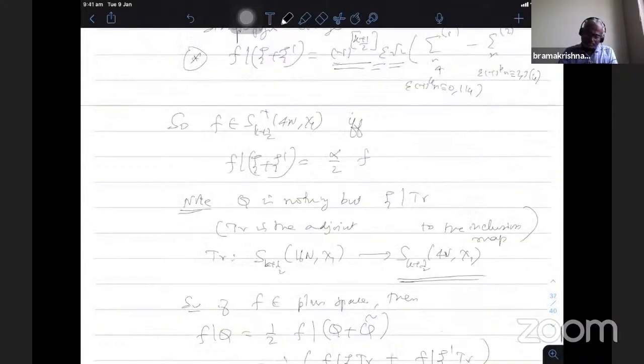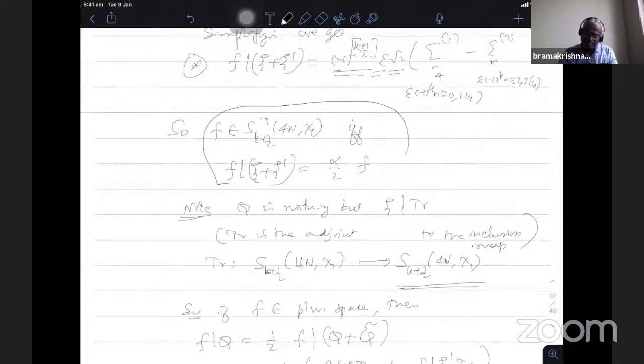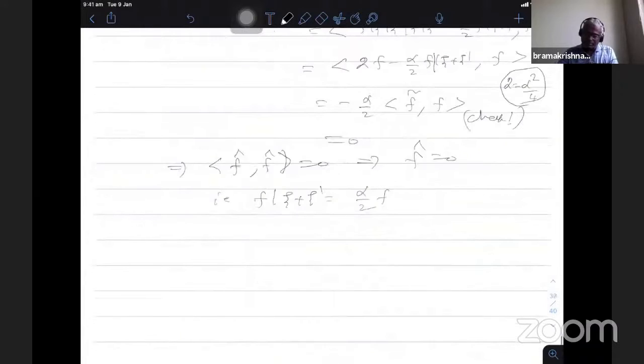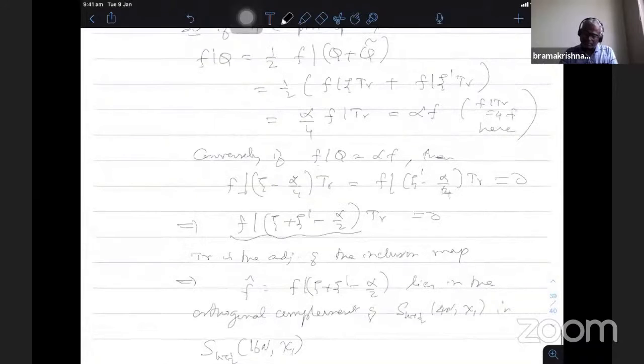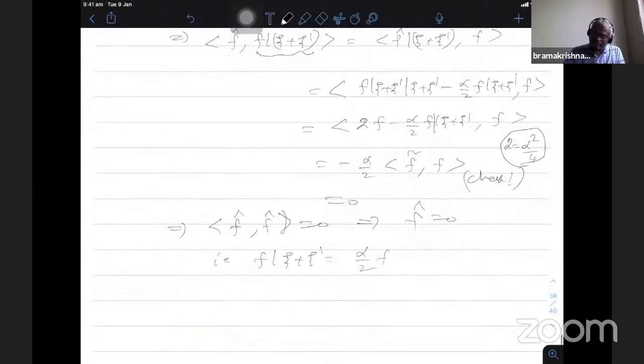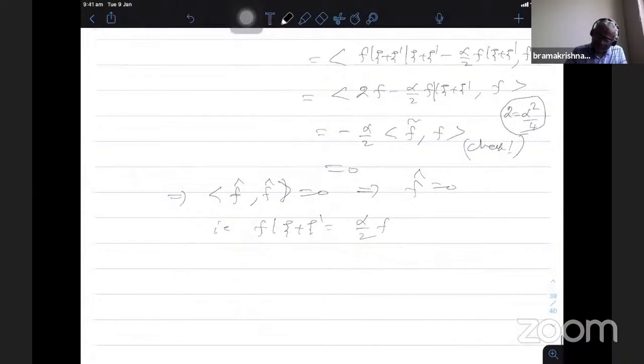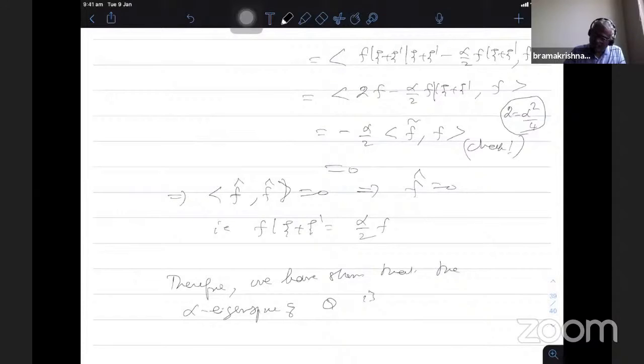f is in the plus space if and only if f bar psi plus psi dash is alpha by 2 f, and we started with f an eigenfunction under the q operator with eigenvalue alpha, then we could show that f is in the plus space. Therefore, we have shown that the alpha eigenspace of q is the plus space.